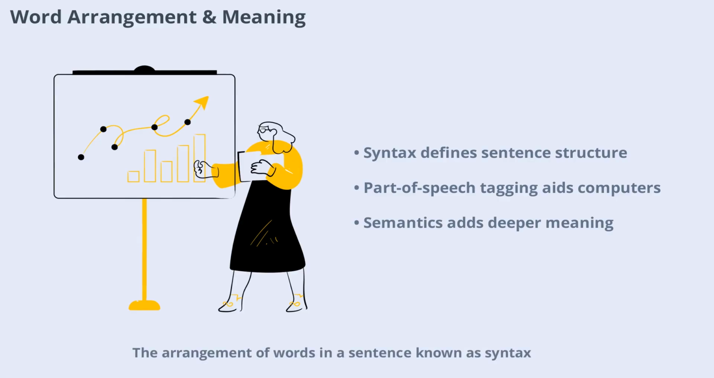The arrangement of words in a sentence, known as syntax, plays a crucial role in communication. For humans, understanding the meaning behind a sentence often comes naturally, even if the structure isn't perfect. For computers, however, syntax is everything. NLP uses techniques like part-of-speech tagging to help machines identify the roles of words in a sentence. This is just the first step. Understanding the true meaning, or semantics, is much more complex and requires context.